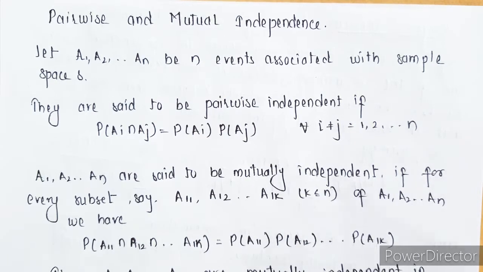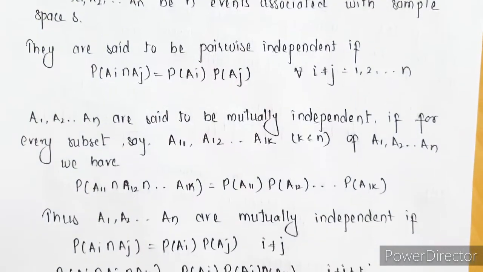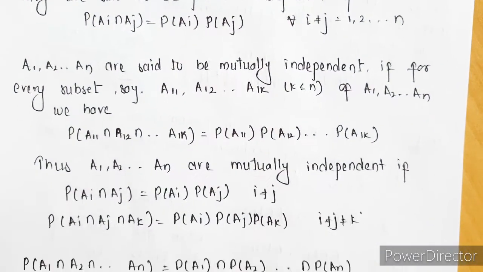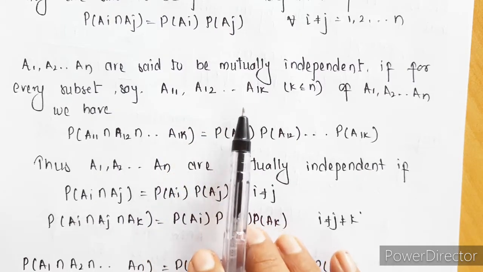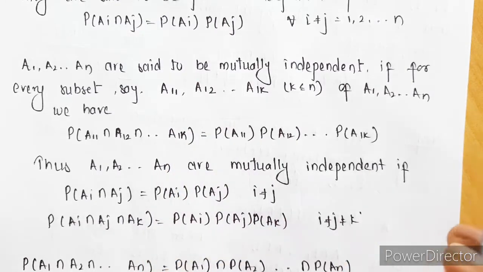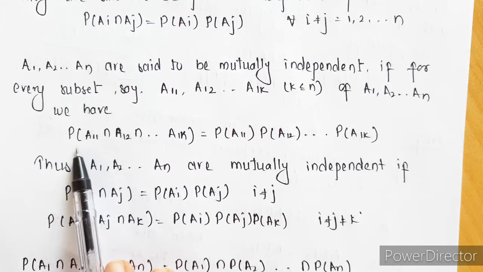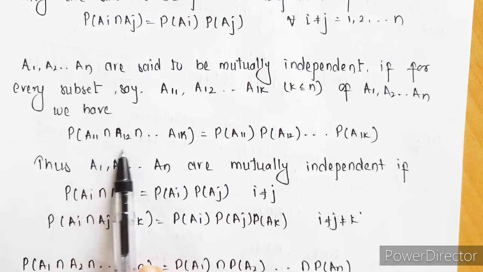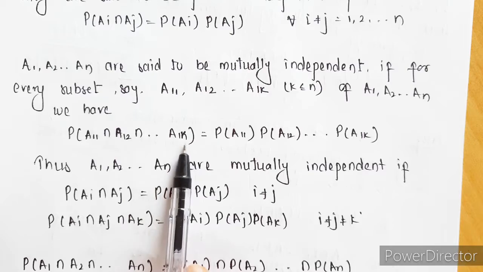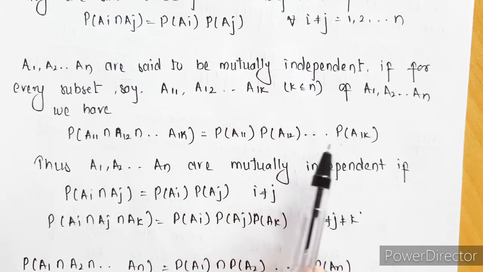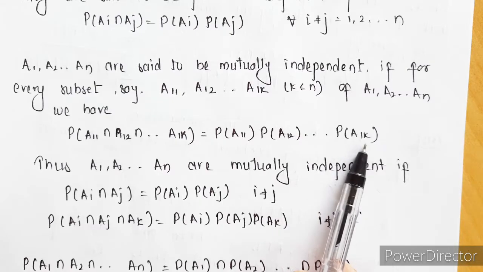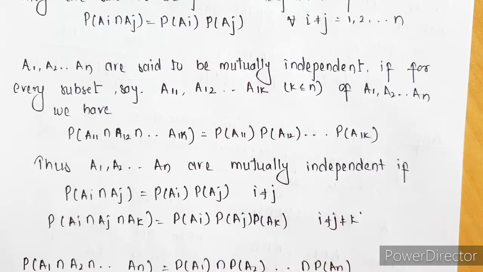Whereas mutually independent: again I am taking the same events A1 to An, and suppose A11, A12 are subsets of these events, and suppose we can write probability of A11 intersection A12 till A1k as probability of A11 into probability of A12 till probability of A1k, then these events are called mutually independent events.